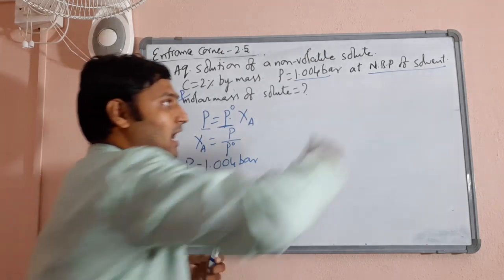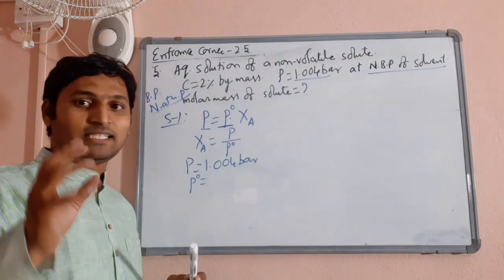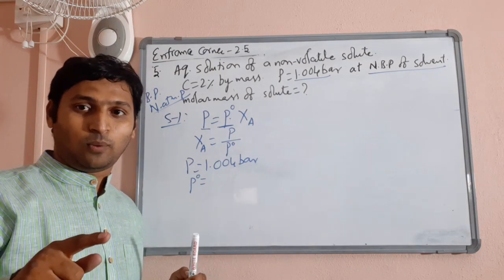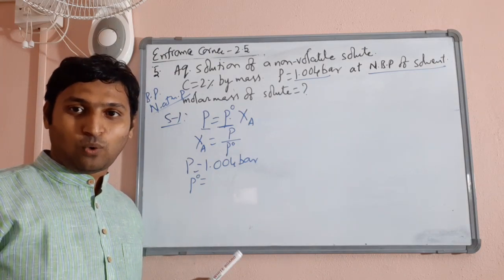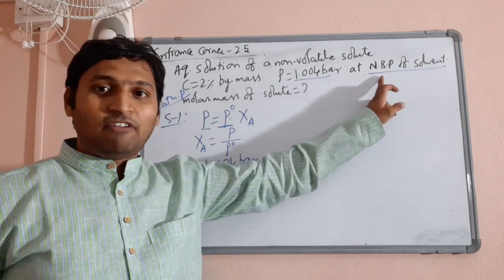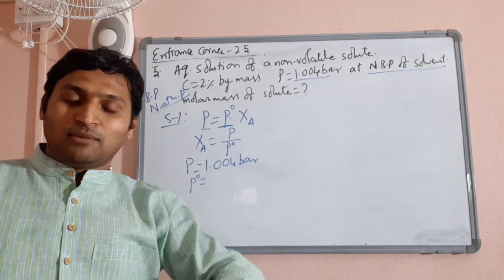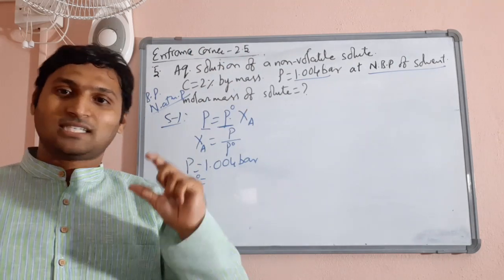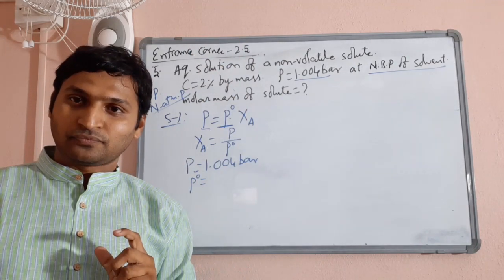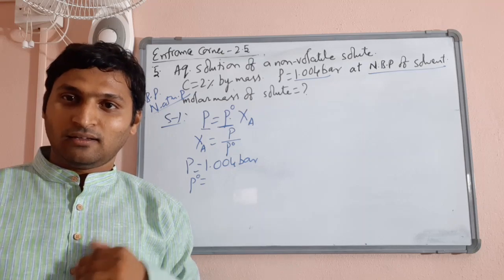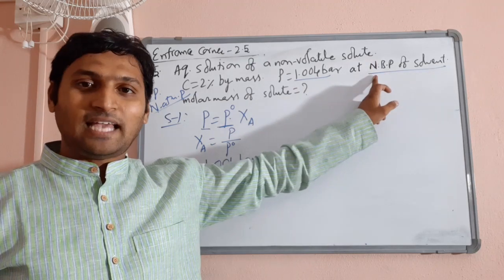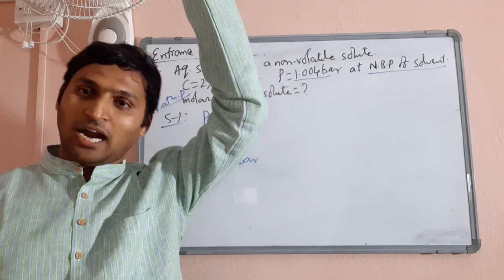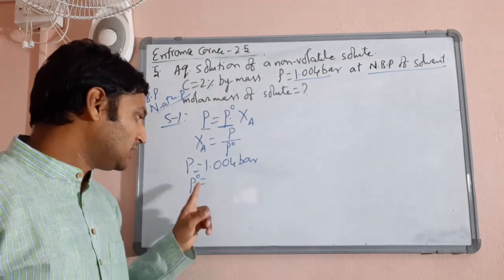So, normal boiling point of solvent means he is indirectly telling you the vapor pressure of pure solvent is 1 atmosphere. Why? Only when the vapor pressure of solvent becomes equal to the atmospheric pressure does it reach boiling point. I told you, right? The temperature reaches boiling point. That's what it is. So he is saying at normal boiling point, the vapor pressure of the liquid would have reached atmospheric pressure. And atmospheric pressure is how much?